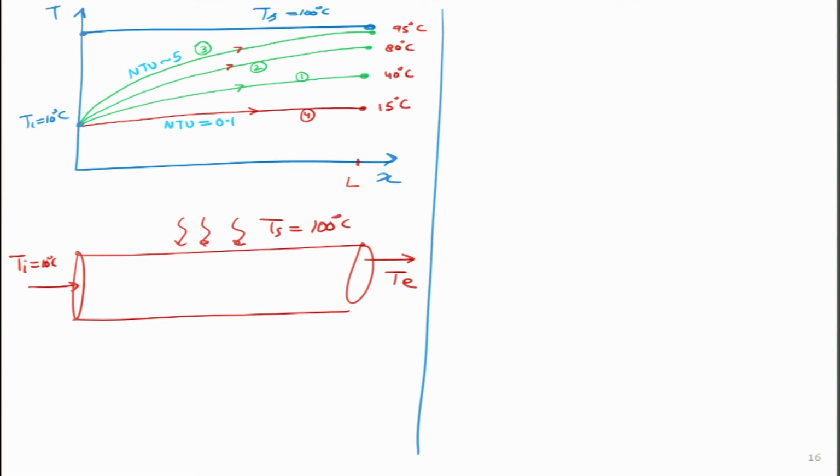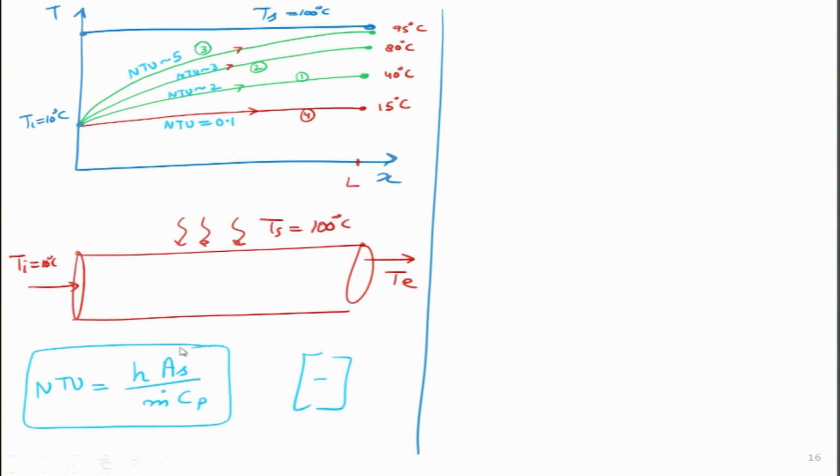And somewhere in between, here it is 2, here NTU is about 3. And let me remind what NTU was on the previous slide. It was simply hAs divided by m dot Cp, and it was unitless, there are no units, and it was called the number of transfer units.